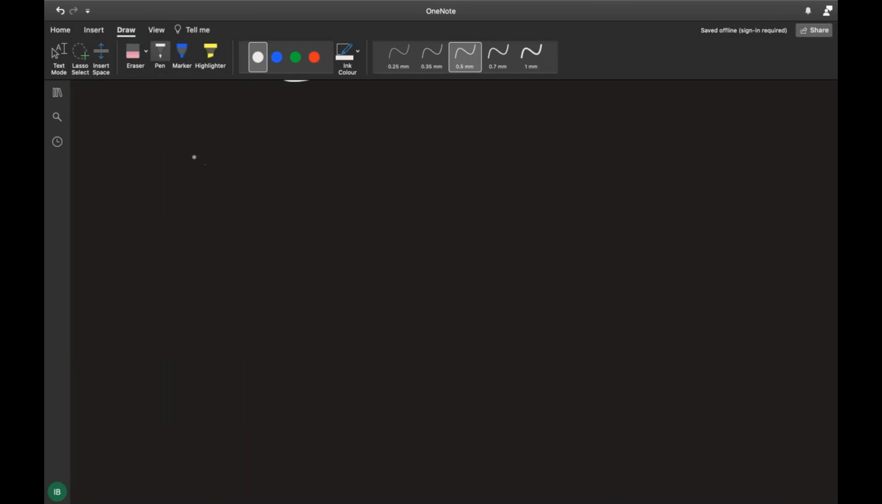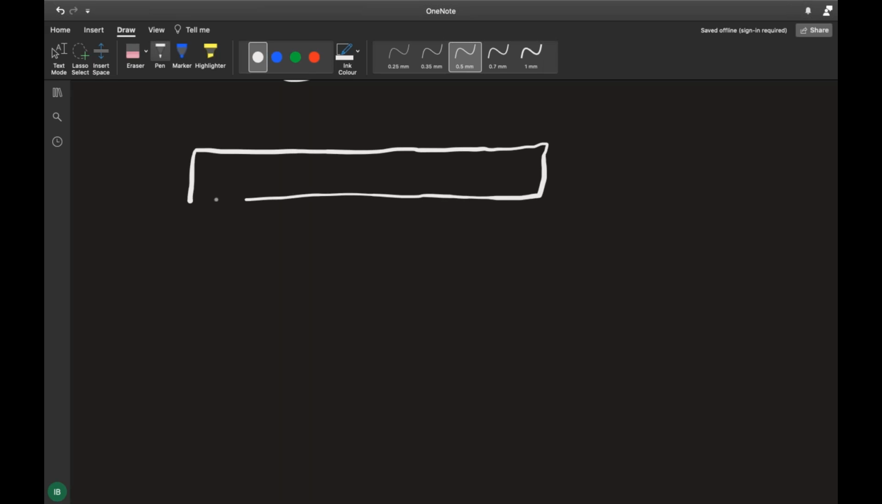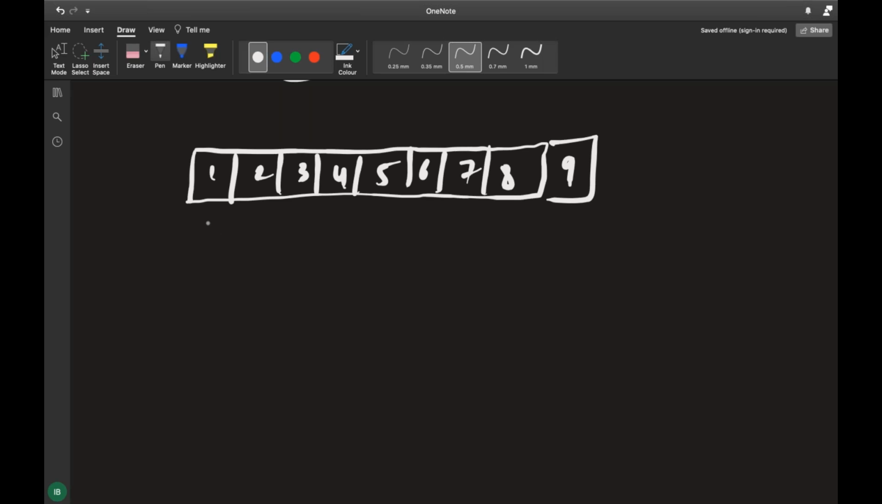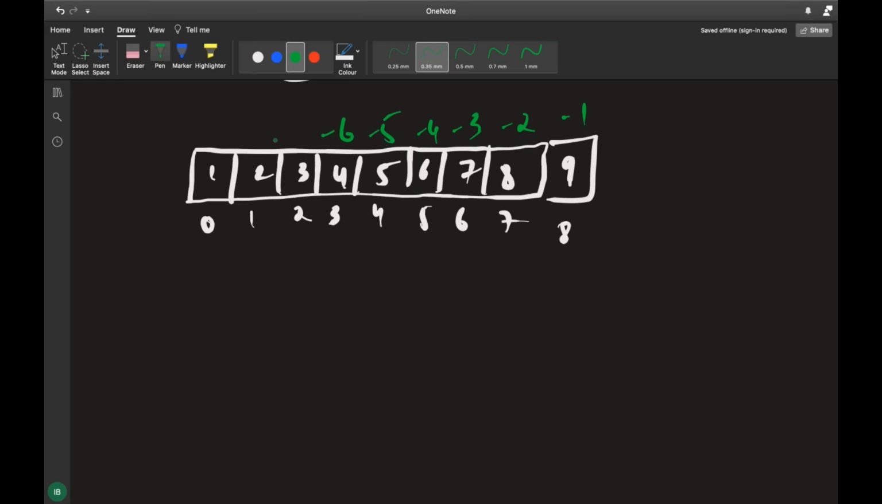I'll draw a neat block diagram for this. I have practice writing a block diagram from here itself. So here it is 1, 2, 3, 4, 5, 6, 7, 8, and 9. You have indexing 0, 1, 2, 3, 4, 5, 6, 7, 8. And you have negative indexing also, right? So what's negative indexing? You will have -1, -2, -3, -4, -5, -6, -7, -8, -9. This is how you do the negative indexing.